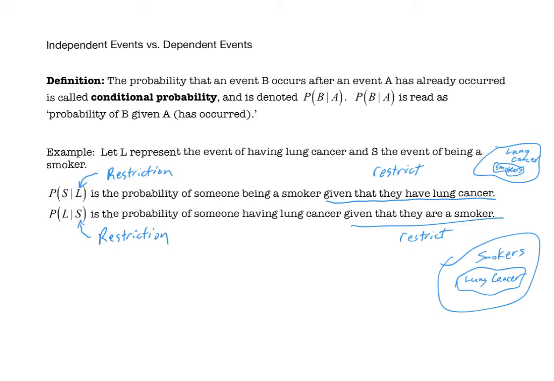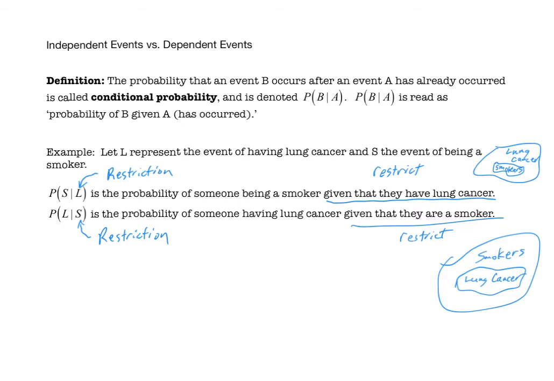In summary, to find something like the probability of S given L, you restrict the world to L, the set of all people who have lung cancer, and then as a subset, you find out which one of those are smokers. Then you can compute a probability. To find the probability of L given S, you restrict your world to the set of all smokers, and then among the smokers, you find out who of them have lung cancer, and then you can compute a probability as well.